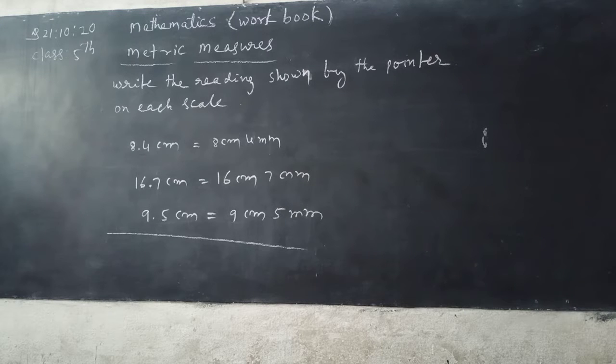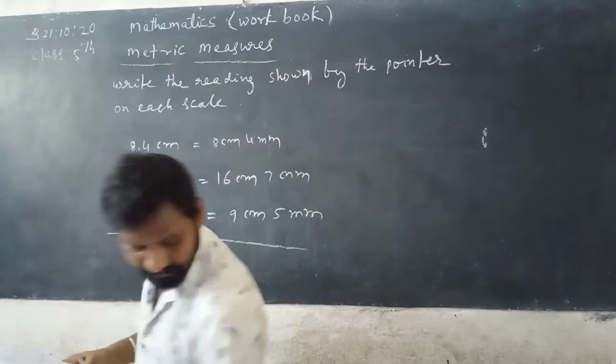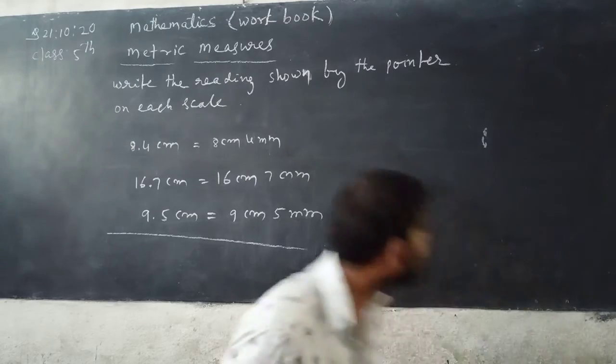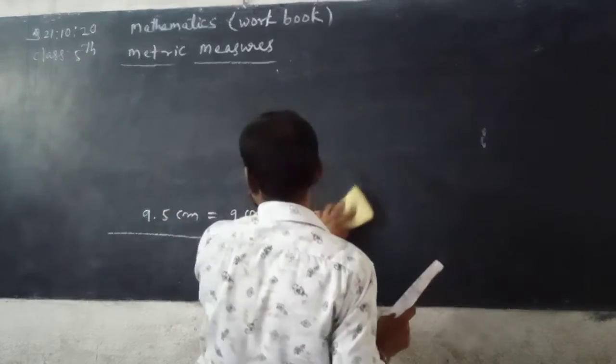Now next bit, mark the pointer on each scale to show the corresponding reading. Listen carefully. See here.